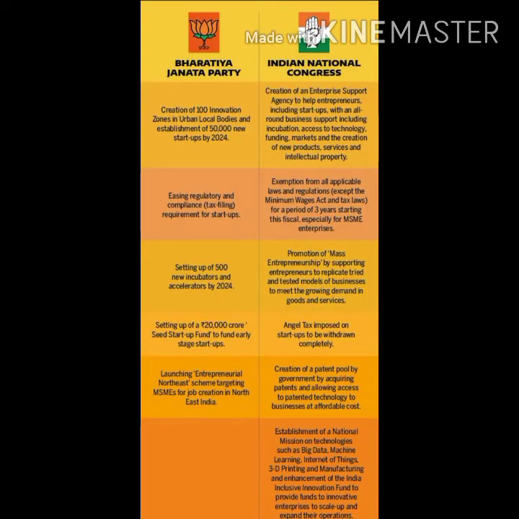Now we will do the next topic, that is what is the difference between Bharatiya Janata Party and Indian National Congress. Students, as we know, Indian National Congress is an old party. It was formed in 1885, and Bharatiya Janata Party was a new party. It was formed in 1980. Okay, so now we will discuss their beliefs.